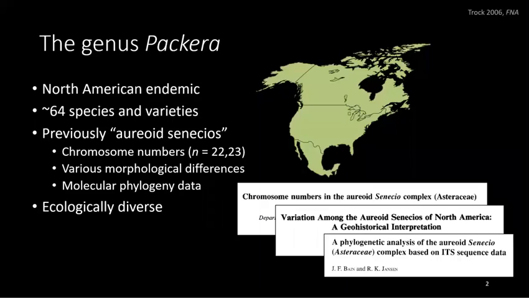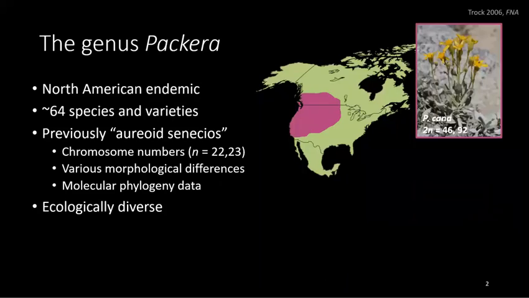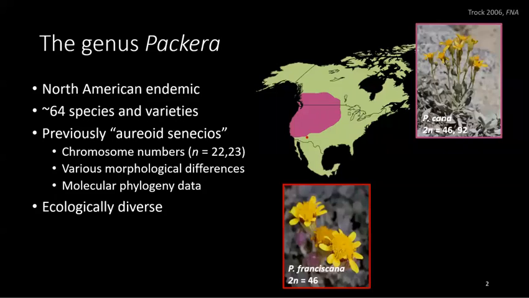Ecologically, Packera is adapted to a variety of habitats, so some species are abundant and widely distributed, such as Packera, which is a widespread species found throughout most of the West Coast, while others are narrow endemics that are restricted to specialized or isolated habitats, such as Packera franciscana, which is a threatened species found only in Arizona's San Francisco Peaks.